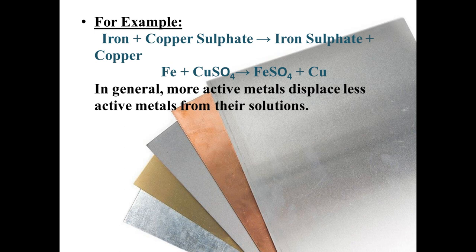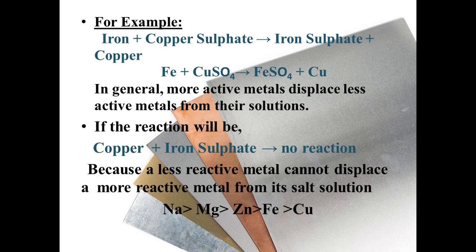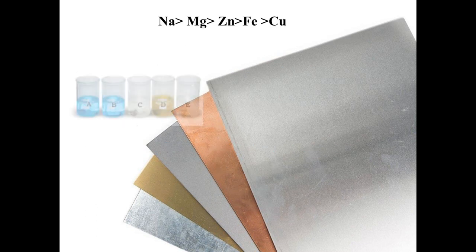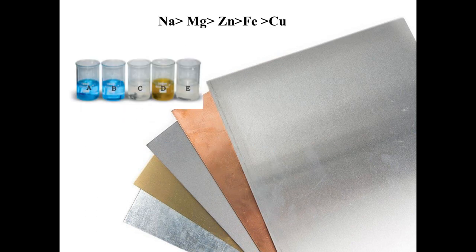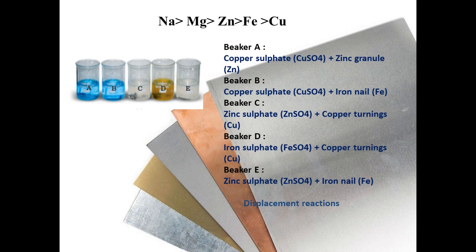Students, I hope the displacement reaction is clear to you. Here is one more example. We have 5 beakers, labeled A, B, C, D and E. In beaker A, we have copper sulfate plus zinc granules. In beaker B, copper sulfate plus an iron nail. In beaker C, zinc sulfate and copper turnings. In beaker D, iron sulfate and copper turnings. And in beaker E, zinc sulfate and an iron nail.